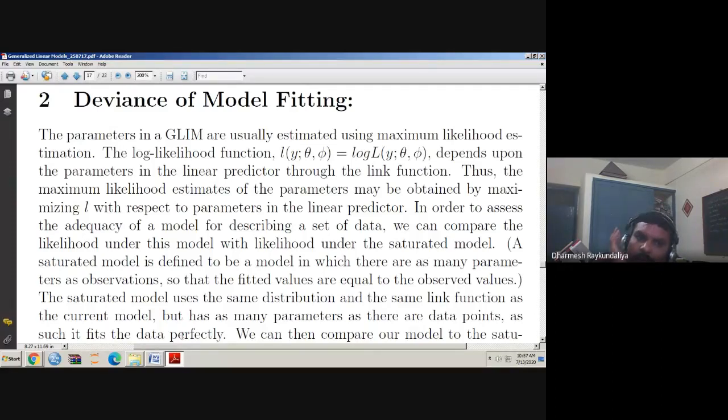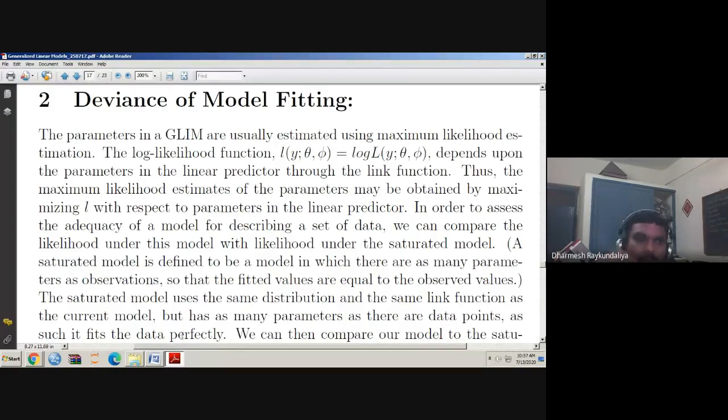In order to assess the adequacy of a model for describing a set of data, whatever the data is given to you and whatever the models we have taken, whether this model is suitable for the data or not, we can compare the likelihood under this model with the likelihood under the saturated model. So we have considered some models.